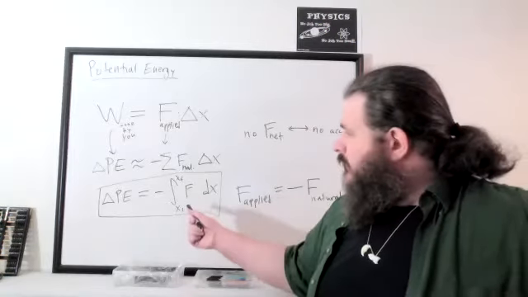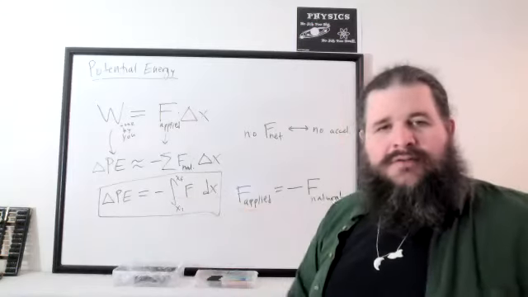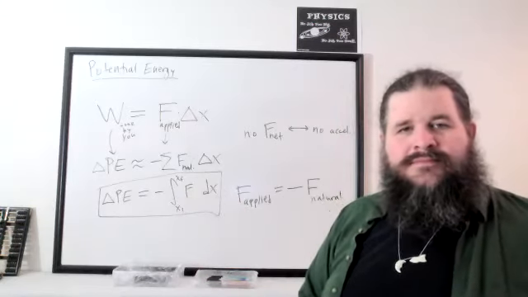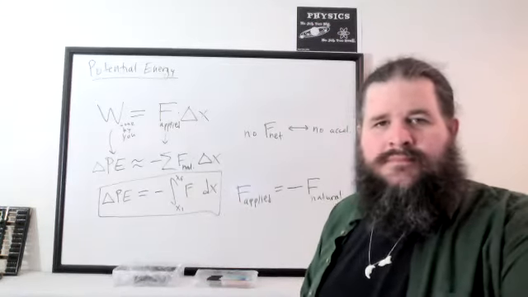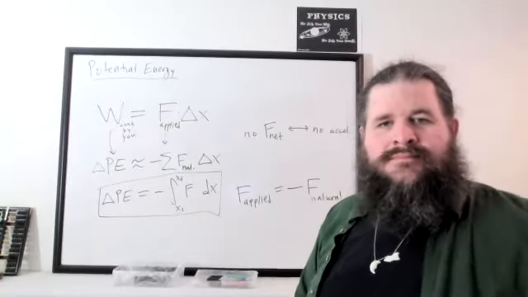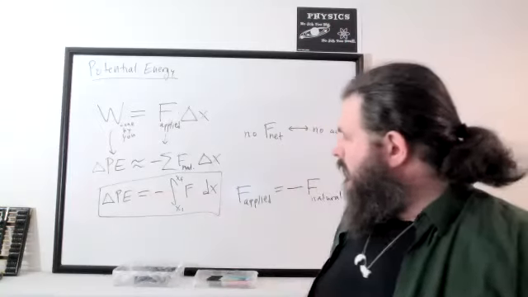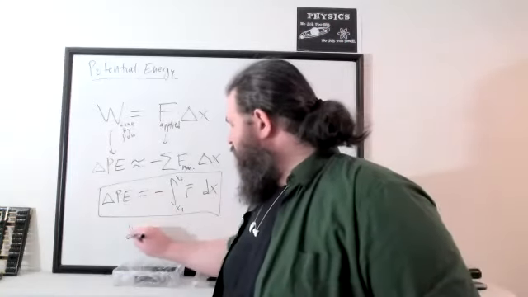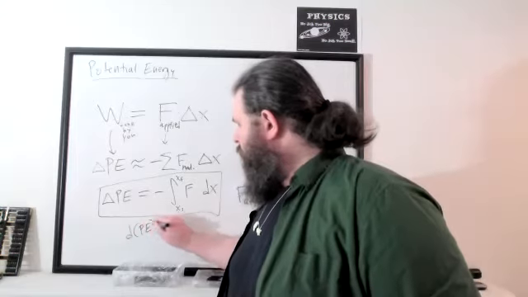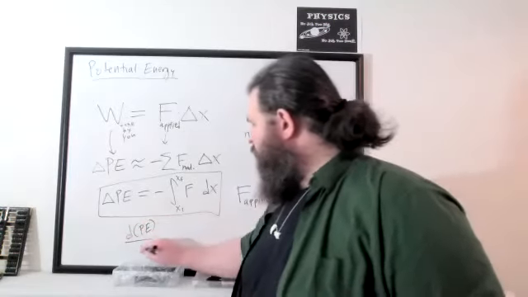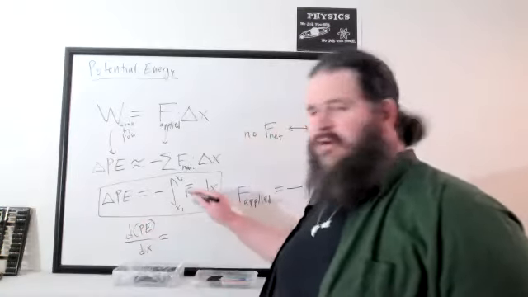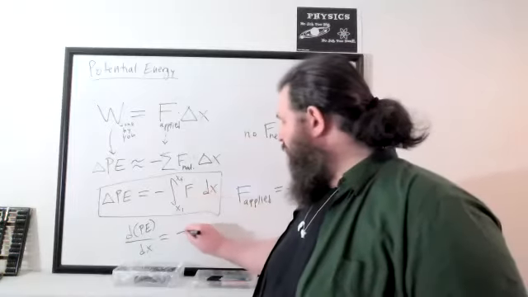This also works in reverse as well. What's the opposite of an integral? Yeah, a derivative. So if we take the derivative of both sides, derivative of potential energy with respect to x, and on the right side, the derivative and integral cancel out, so we just get negative